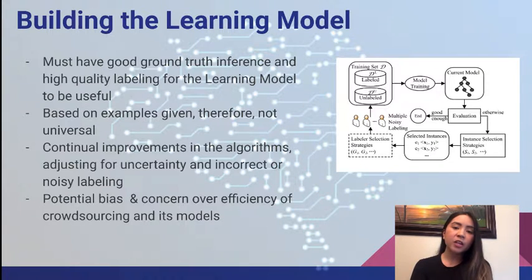While I do not understand the complex algorithms, I understand with increasing complexity, the algorithm creators are improving the learning models by adjusting for uncertainty and incorrect or noisy labeling. One concern I have is that the learning models can be biased based on the sample datasets selected to create them. And in the active learning models, the labelers can be chosen, adding a further chance of bias based on the system selection of labelers.